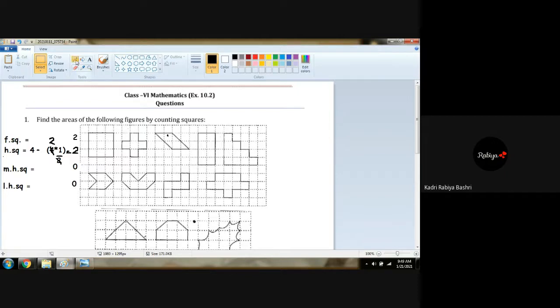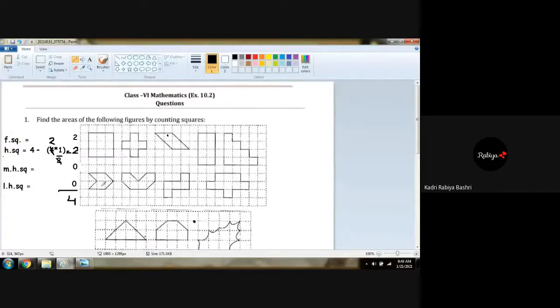Total will be what? Total is 4 square centimeter. Am I correct? Yes.